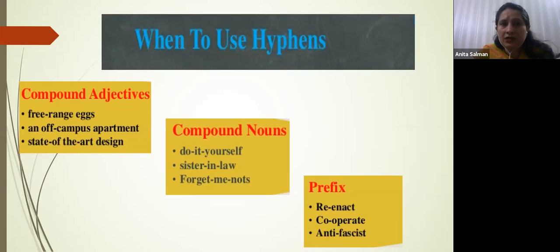Eggs, apartment and design are nouns, and before them there are adjectives, as you can see. Free-range, off-campus, state-of-the-art, right, they are used. We use hyphens in compound adjectives like this. Next is compound nouns, like do-it-yourself, sister-in-law, forget-me-nots, right, these sorts of words also have hyphens. And we also use hyphens with prefixes, like re-enact, co-operate, anti-fascists, whatever.